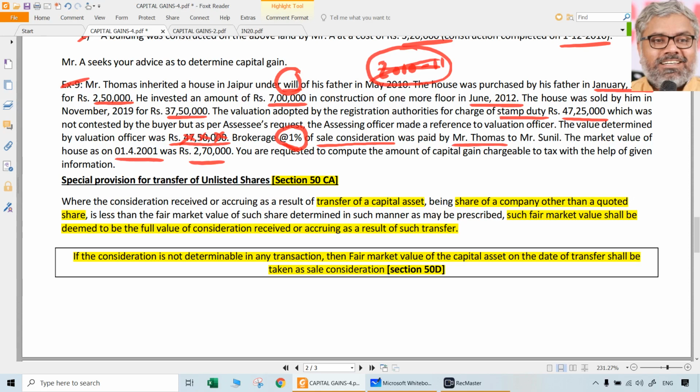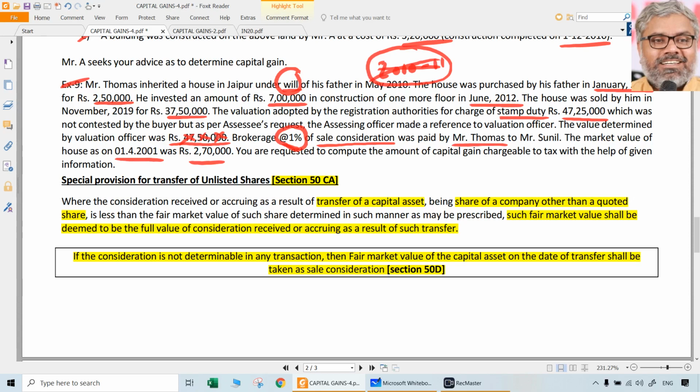That's all. Fair market value is the basis for all types of movable properties, we can say, which are capital assets. For immovable properties, naturally stamp duty valuation is there, which is a legal valuation done by state governments, available on records. For movable properties like shares or any other thing for that matter, 50D is open-ended.